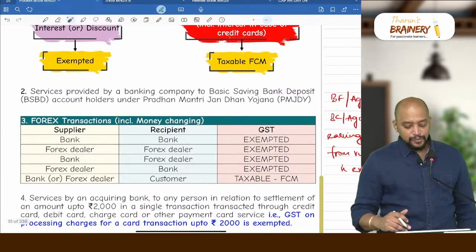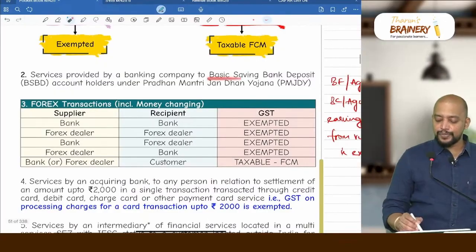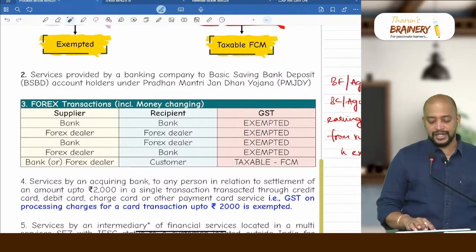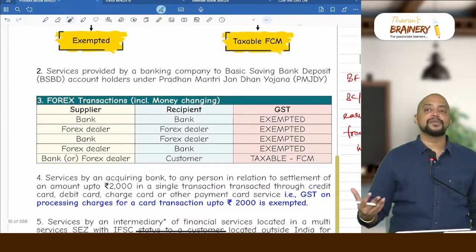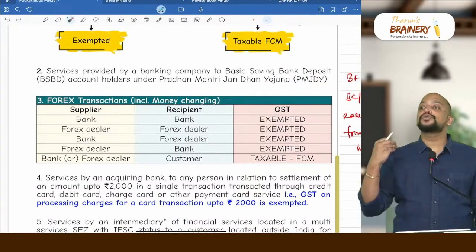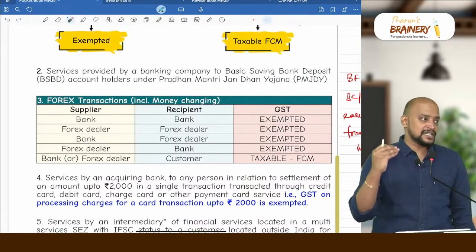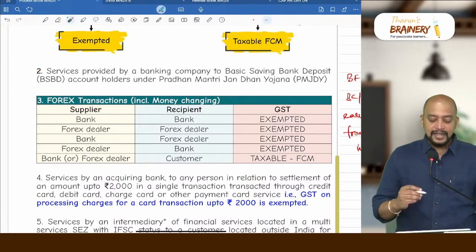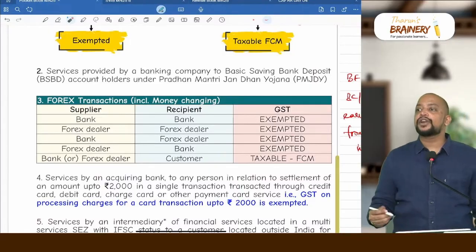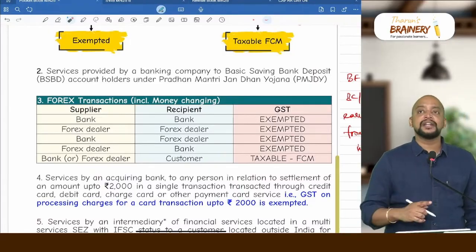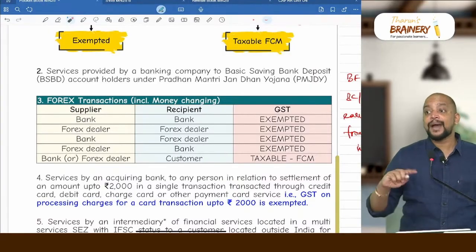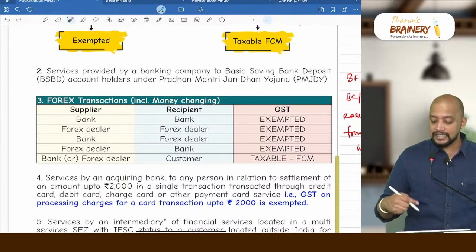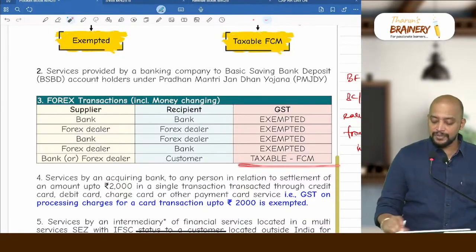Next, services provided by banking company to basic savings deposit account holders under Pradhan Mantri Jan Dhan Yojana. Under the PMJDY scheme, some people were given nil balance accounts. To those savings account holders, if the bank provides any services, the consideration collected by them will be exempted. Then foreign exchange transactions. Foreign exchange transactions between whom? Between banks and forex dealers. Banks and forex dealers will be exempted. Only between banks or forex dealers and the customer, that will be taxable.